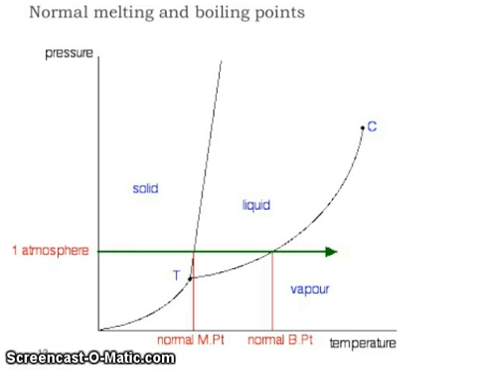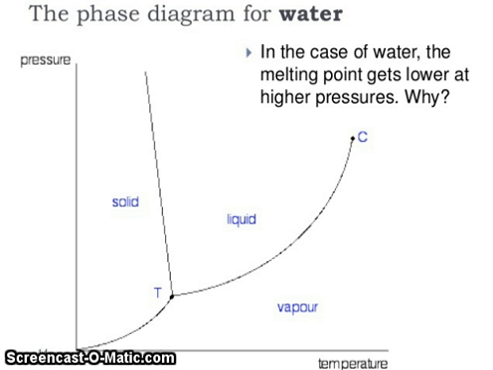Now normal melting and boiling point. You can see the pressure versus temperature at 1 atmosphere pressure, and now you see the vapor. So friends, the phase diagram of water, pressure versus temperature: you can see the area of solid, the area of liquid, the area of vapor, and then you can see the triple point. In the case of water, the melting point gets lower at higher pressure.